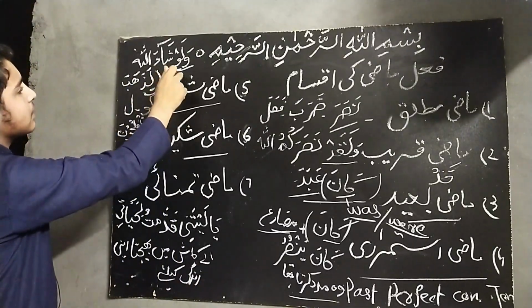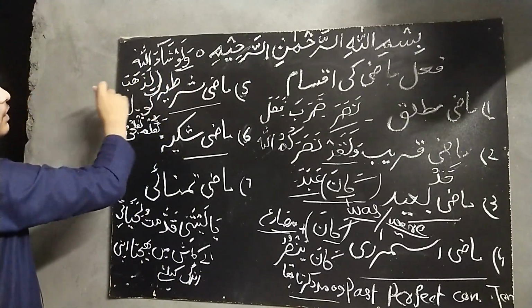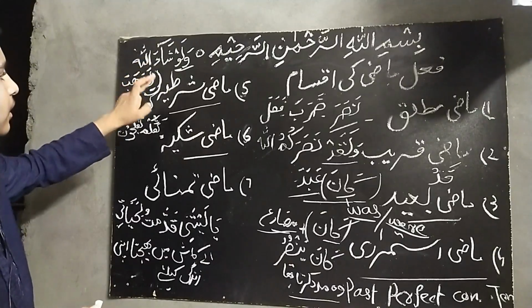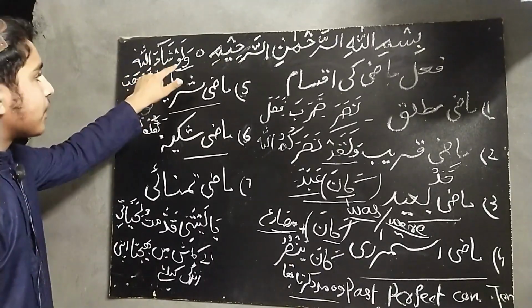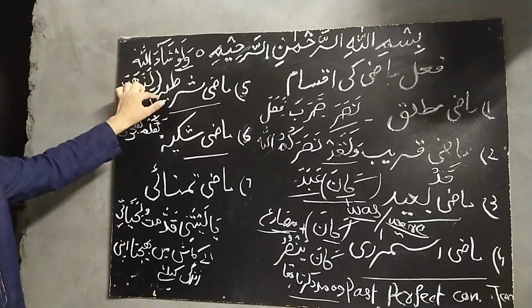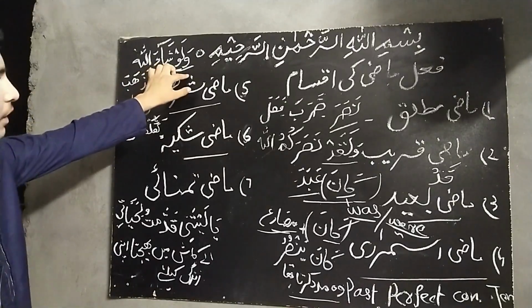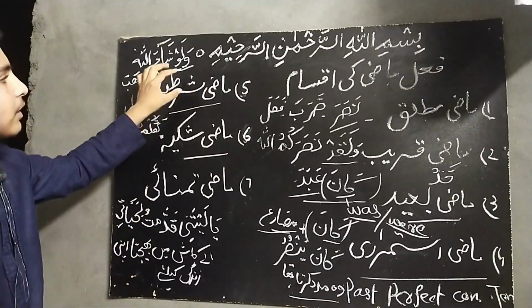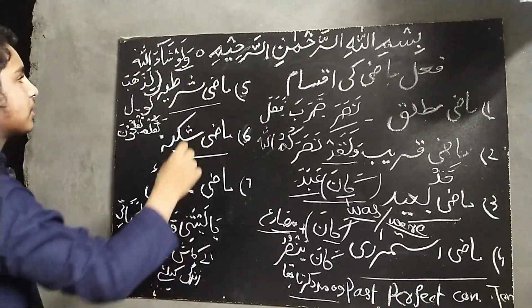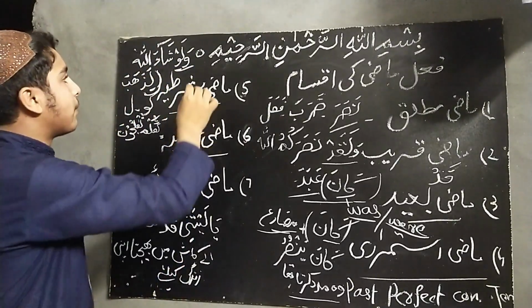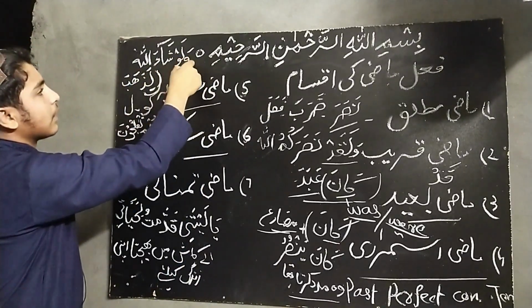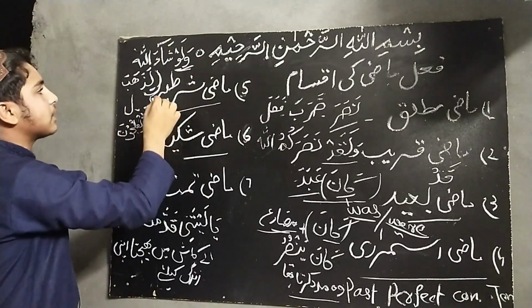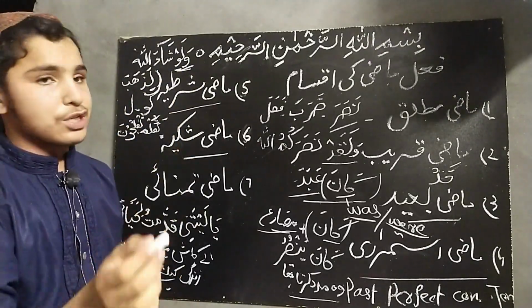Its example is walau sha Allahu la zahaba. Agar Allah chahta to wo le jata. If Allah Almighty wanted, then He would take. Here the statement of if and then will come, and we will identify mazi shartiya in Arabic language by law and lam. Law will be harf shart, conditional letter, and lam will be the answer to the conditional letter.